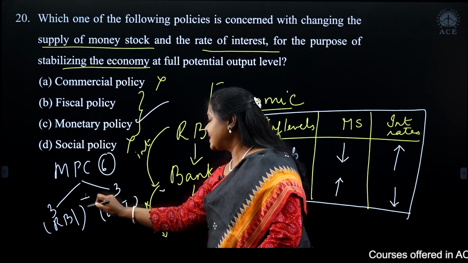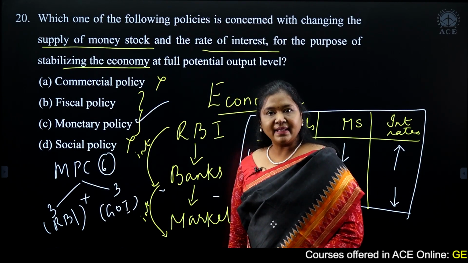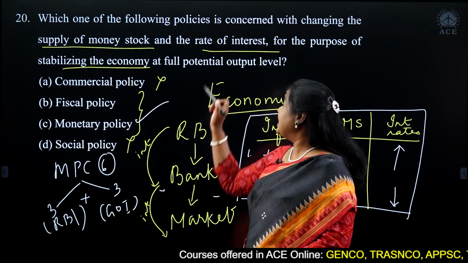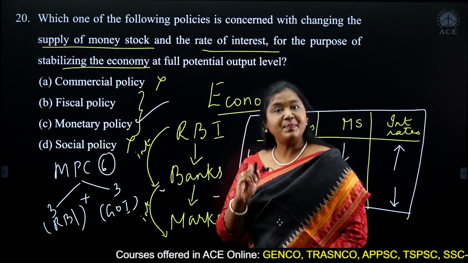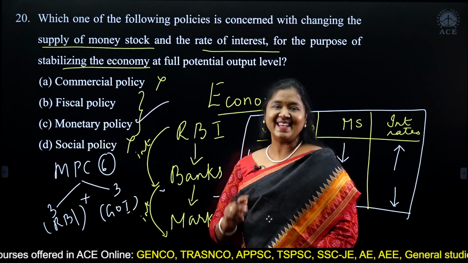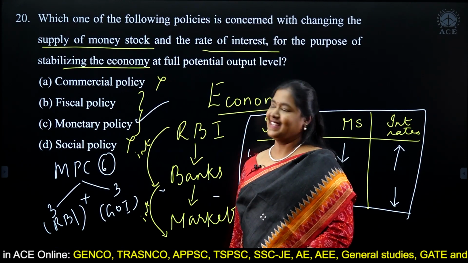These 6 members, once in every 2 months, decide what these interest rates should be depending on inflation. This is what we call the monetary policy.